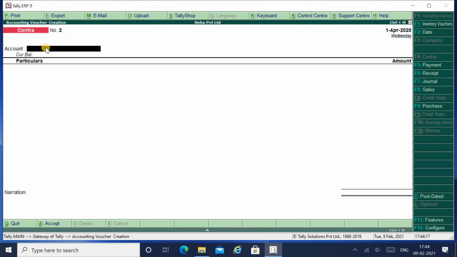So friends, this was about how you have to deposit cash into bank, the journal entry. In my coming video, I will be explaining how you have to make the journal entry in single entry mode of payment for cash withdrawal from bank.